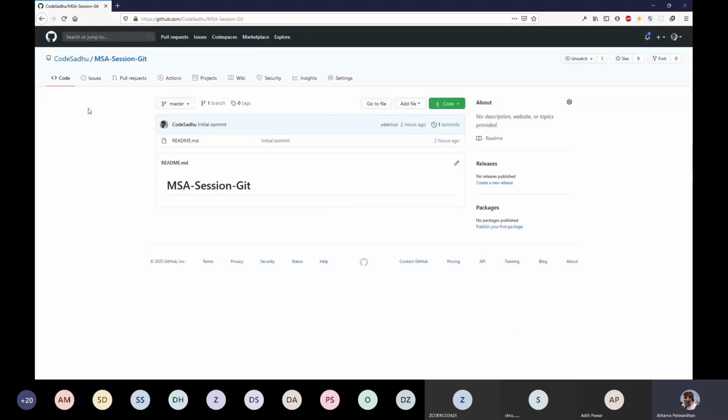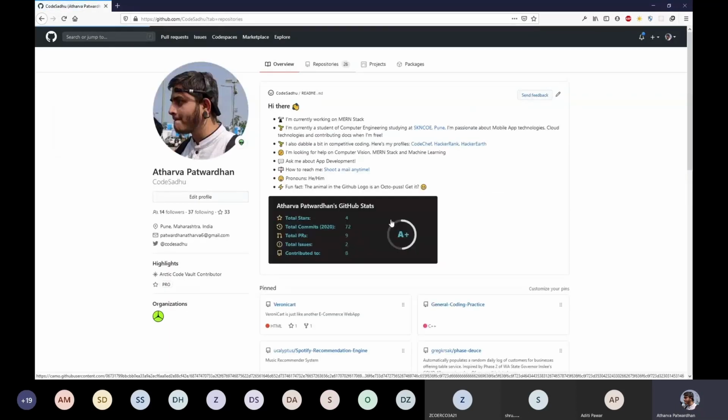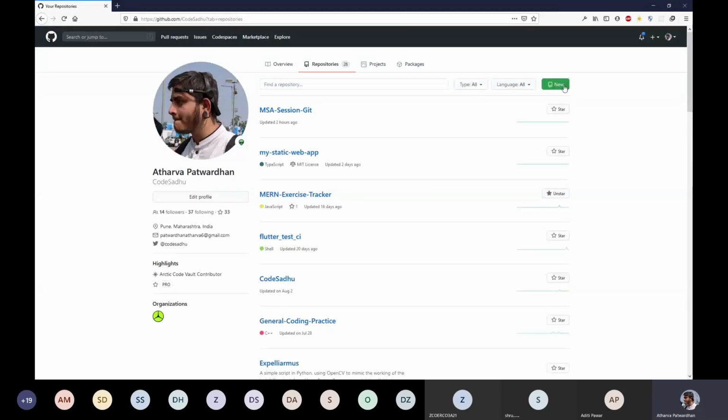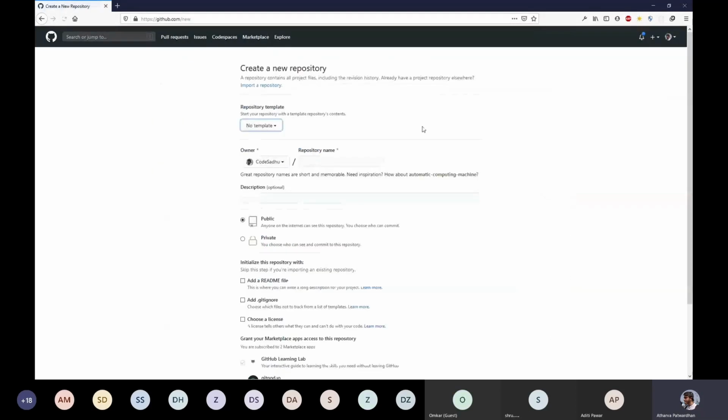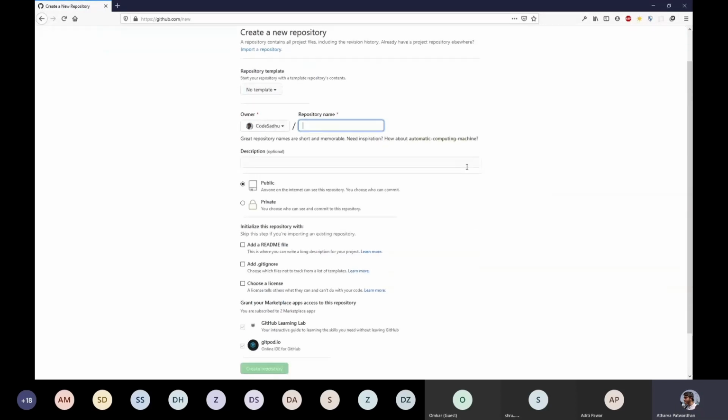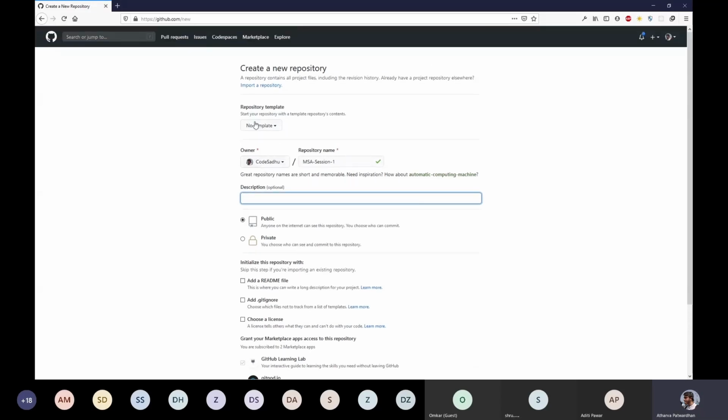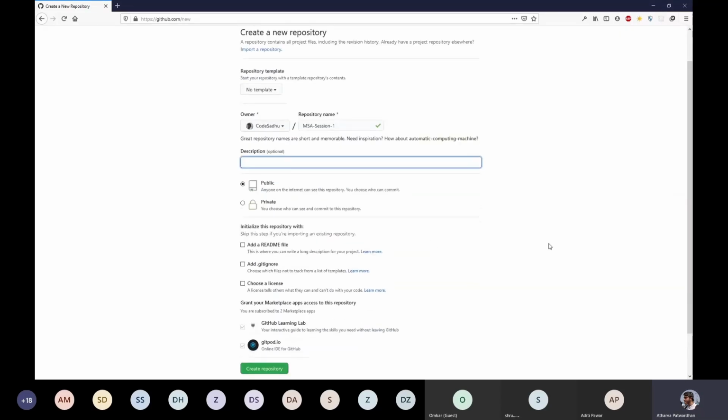Okay. So I think I will just demonstrate how to do this again. If you want to create a new repository, you can just hit the new button over here and then give this a name. So what should we name this? Let me see this. Okay, available. All these options, I'll walk you through right now. Public or private. This is a major setting in the repository. You can change it later if you want, but right now we'll go with public.